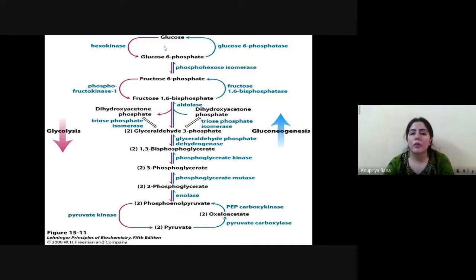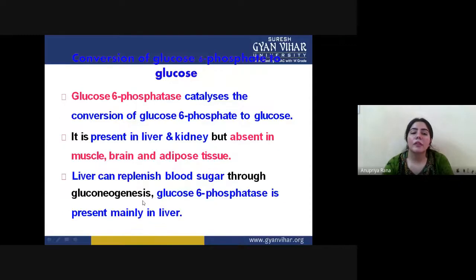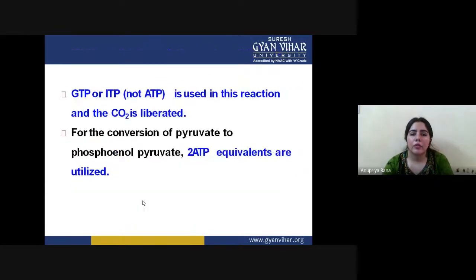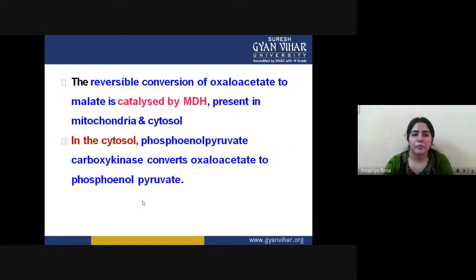One more difference here: these reactions are reduction reactions, and these are the oxidation reactions. Why? Because they are breaking something, that's why they are the reduction reactions, but they are forming something, so that's why they are the oxidation reactions. So all these reactions are oxidation, and all these glycolysis reactions are reduction. Now we will see the theoretical part, how they are converted from one position to another.